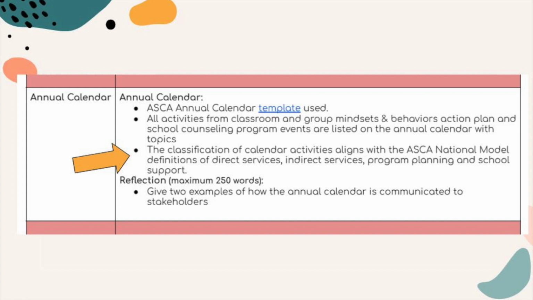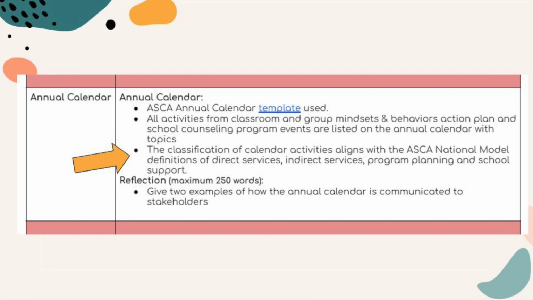Another component as far as the annual calendar goes is that you are classifying your calendar activities and initiatives with the ISCA national model in mind, that you are looking at the definitions of direct services, indirect services, program planning, and school support, and aligning those activities within each correct column.